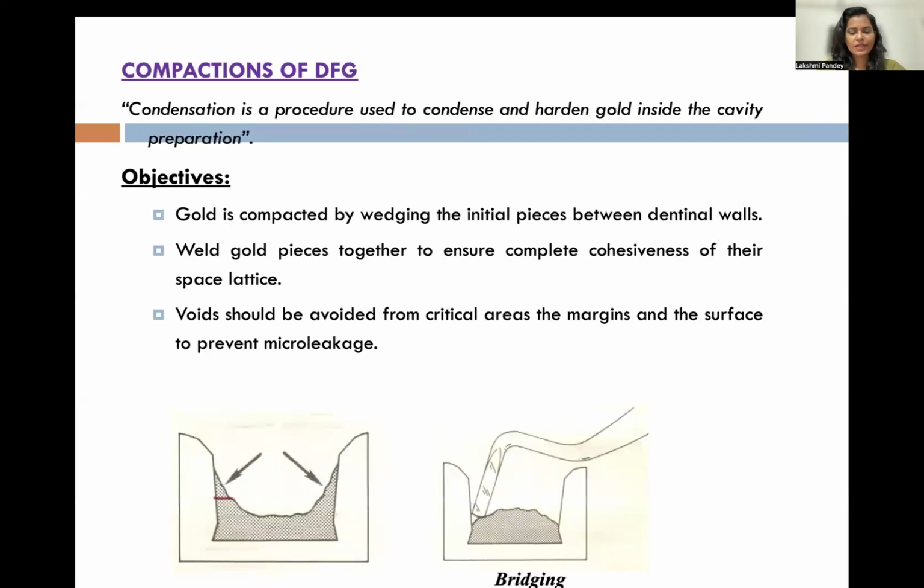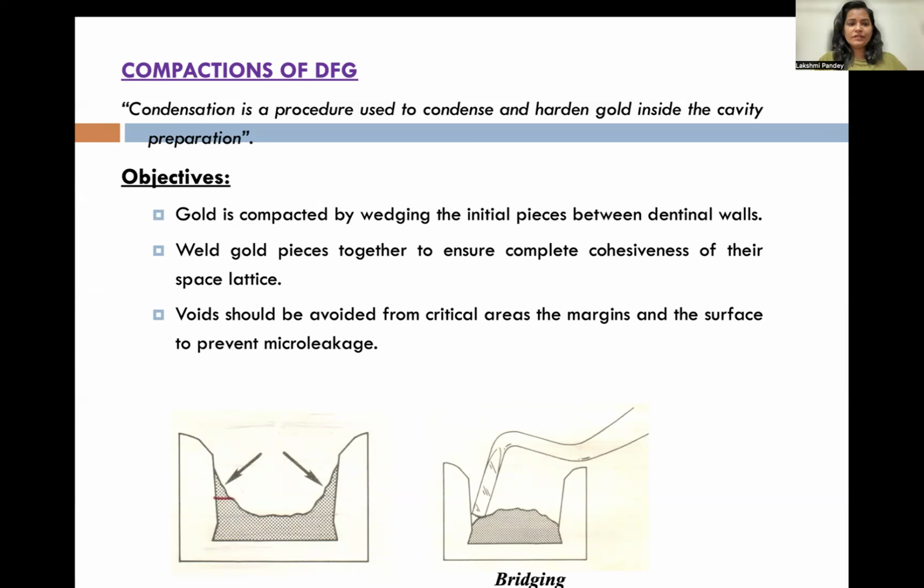Now, the most important part of this lecture is compaction of gold. As you know, gold is very technique sensitive, and the compaction process makes it so. What do you mean by compaction of DFG? Condensation is a procedure used to condense and harden gold inside the cavity preparation.